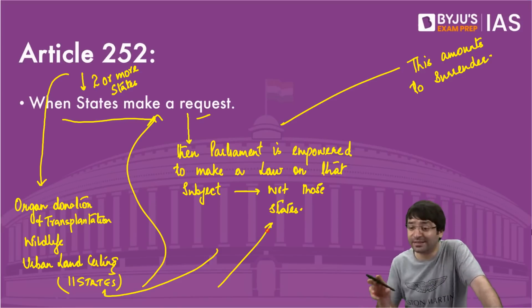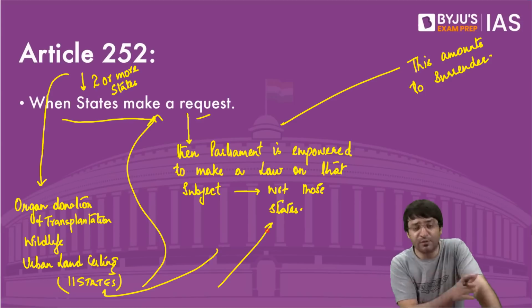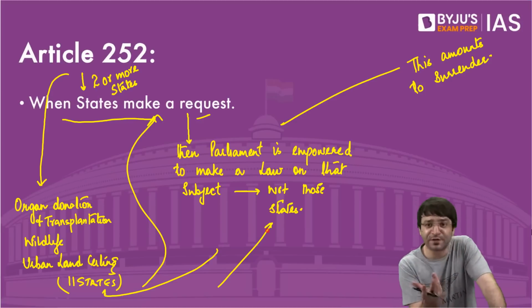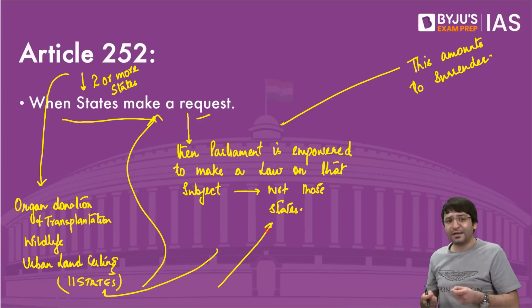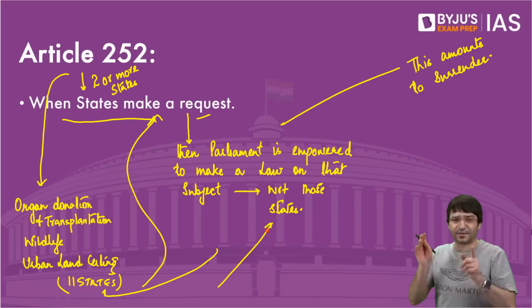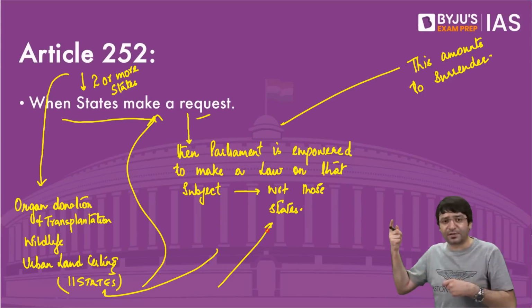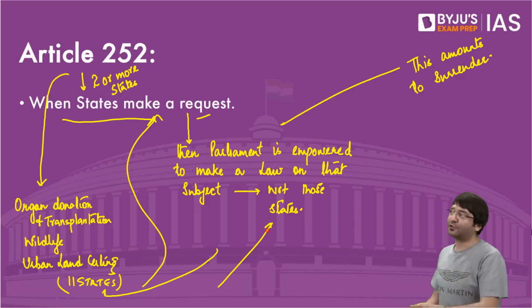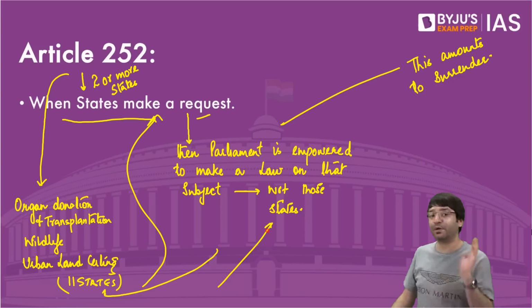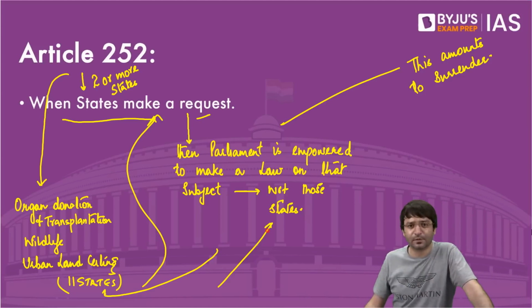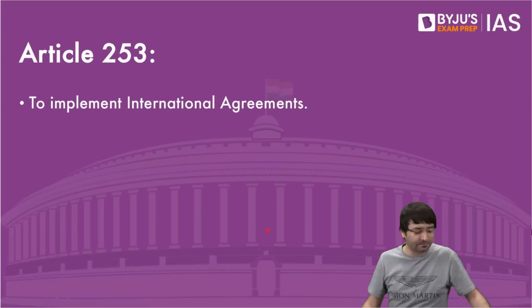One would call it centralized federalism. Someone else would say this is cooperative federalism, where the states, in the larger national interest, want to give up their powers and cooperate with the center for the national project. This is cooperative federalism. Article 253.